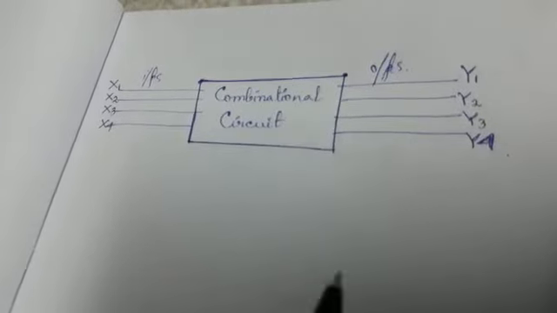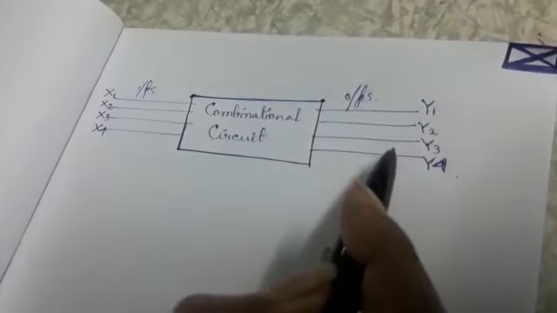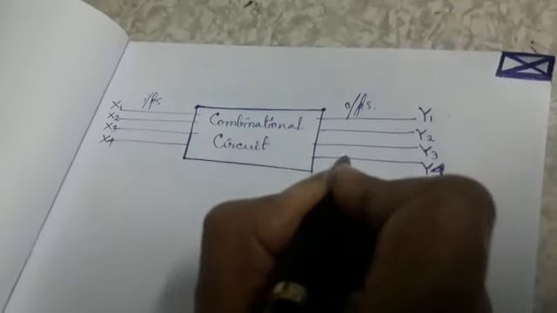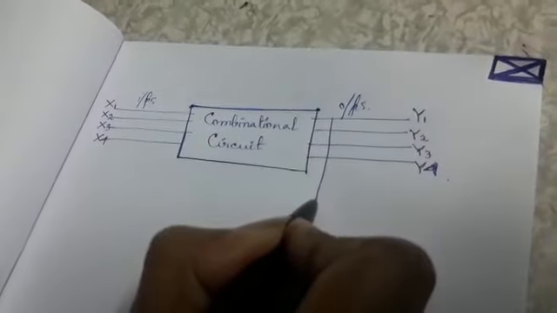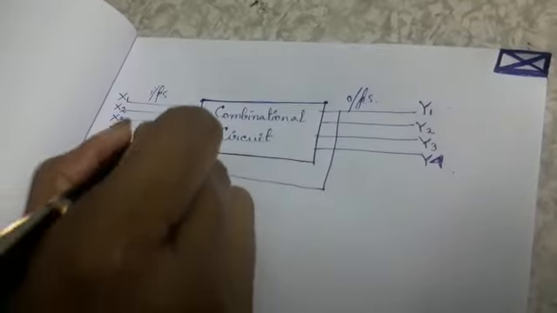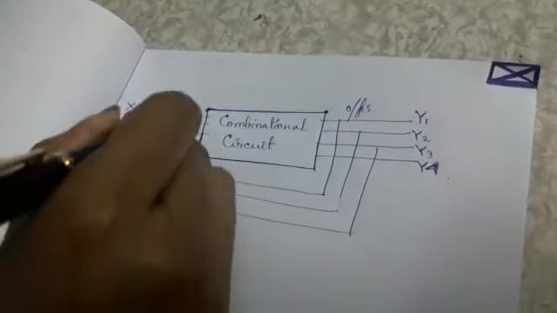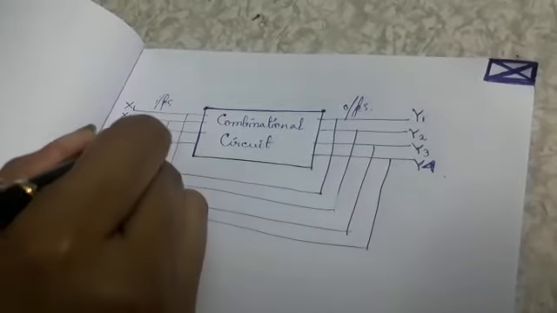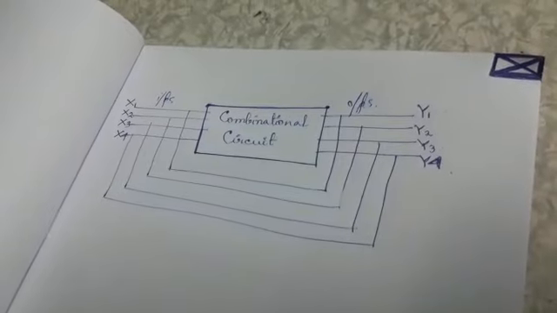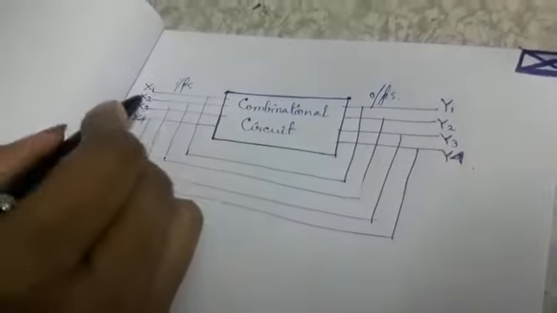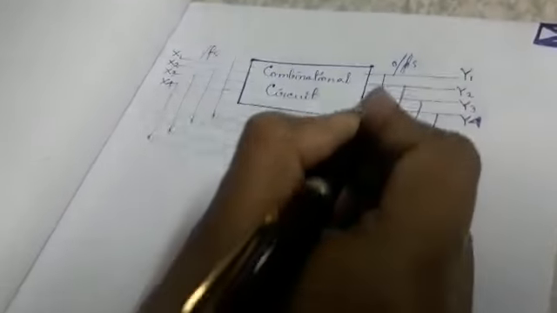But in case of a sequential circuit, these output values will be fed back to the input side. That is, if we take a feedback path like this, here all the outputs are fed back to the input side. So the present output values will depend on the input values as well as the past output values that are fed back to the input side.